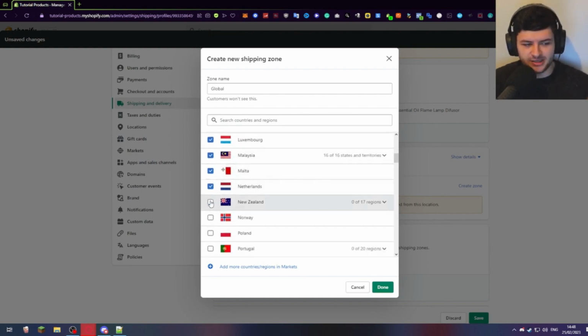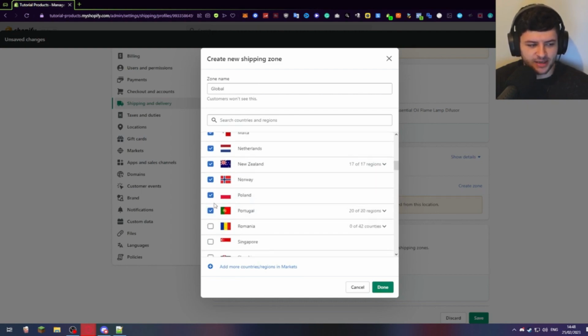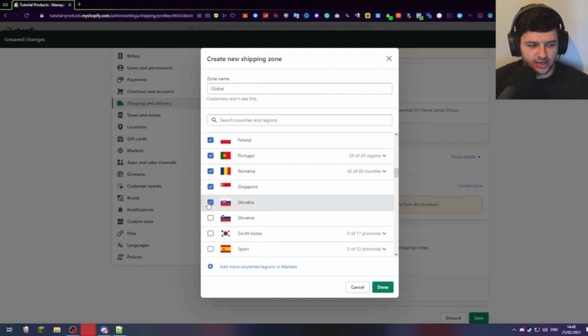So I'd recommend later to install that, because if we're selling globally, you're going to have to make sure that people, for an example, if they're American, they can actually buy your products in dollars. If they're from somewhere else, they can use the euro, for an example. So just go down and select these.